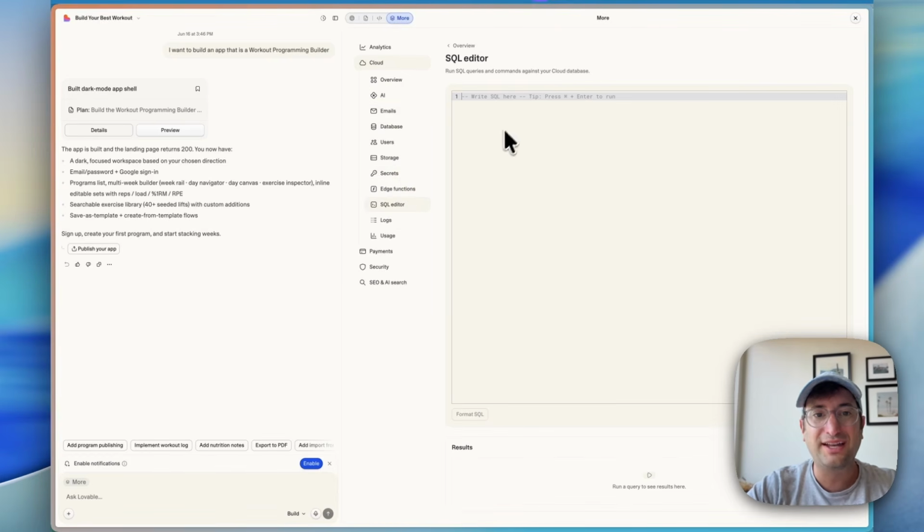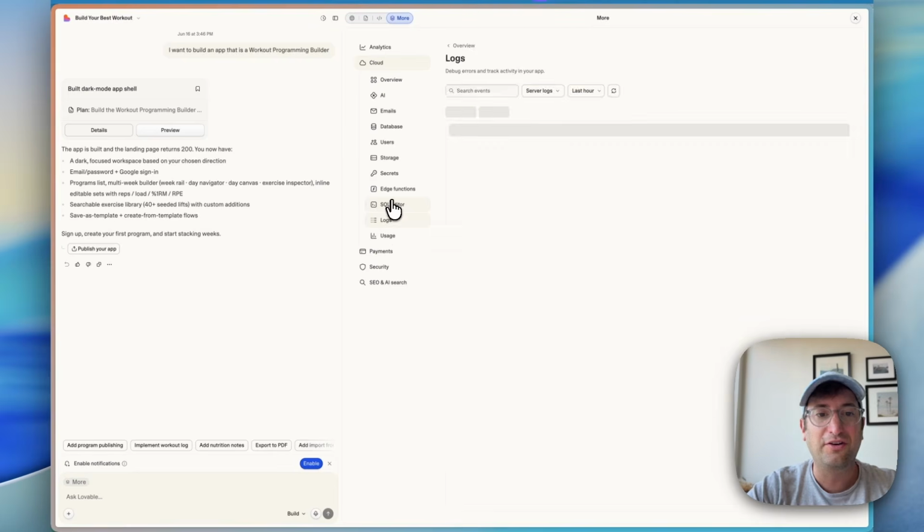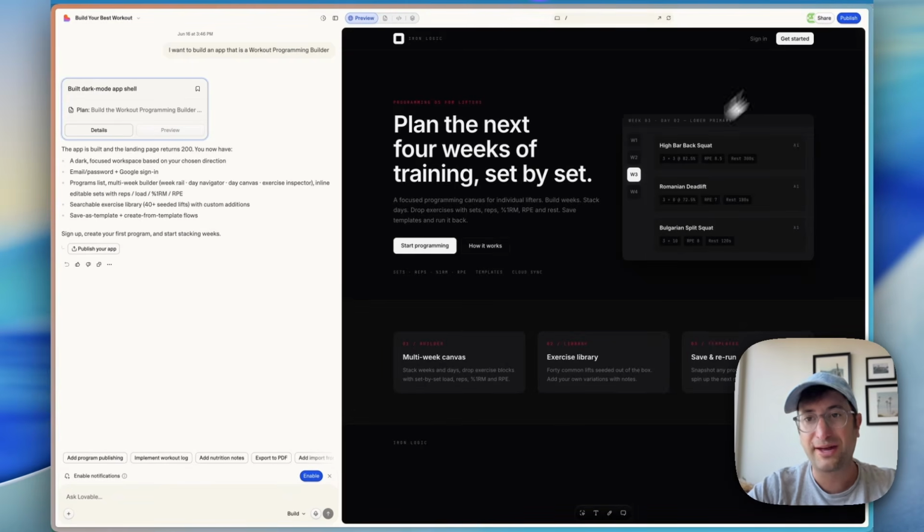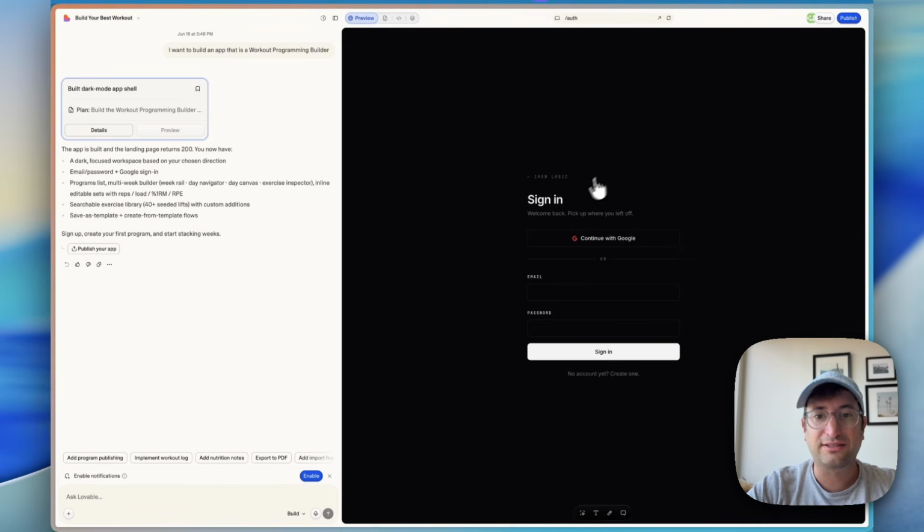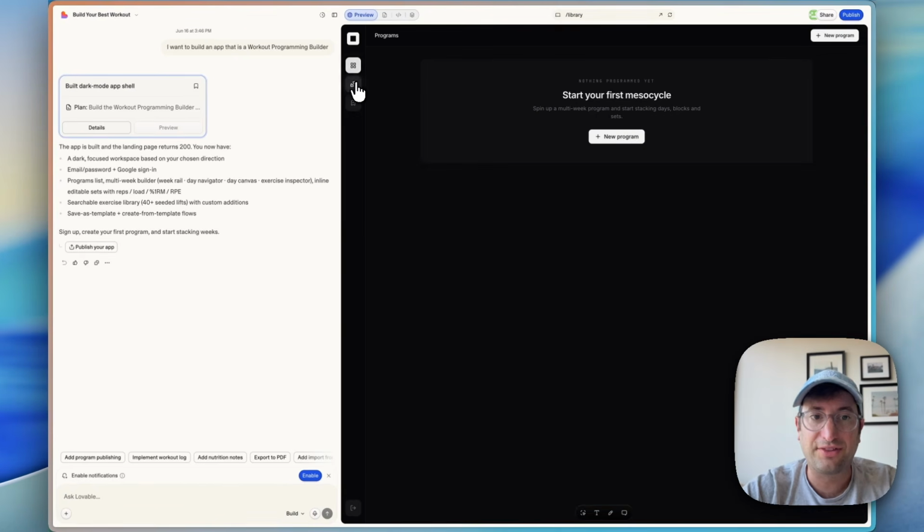It's really cool. And you can run SQL. You can do all of the advanced things here if you want, but we also can have our agent handle all of that. So let's test it out. I'm going to click get started. Let's log in or create an account. So now let's actually test out the functionality.